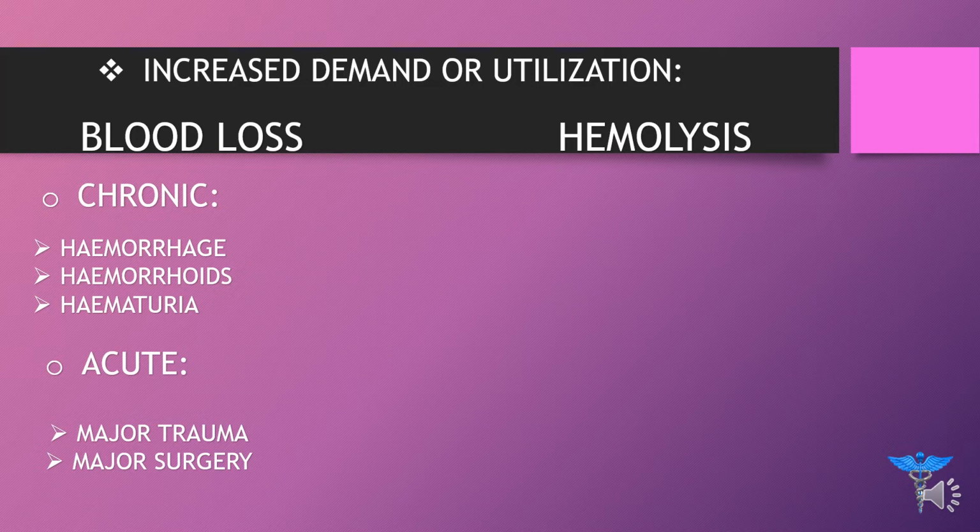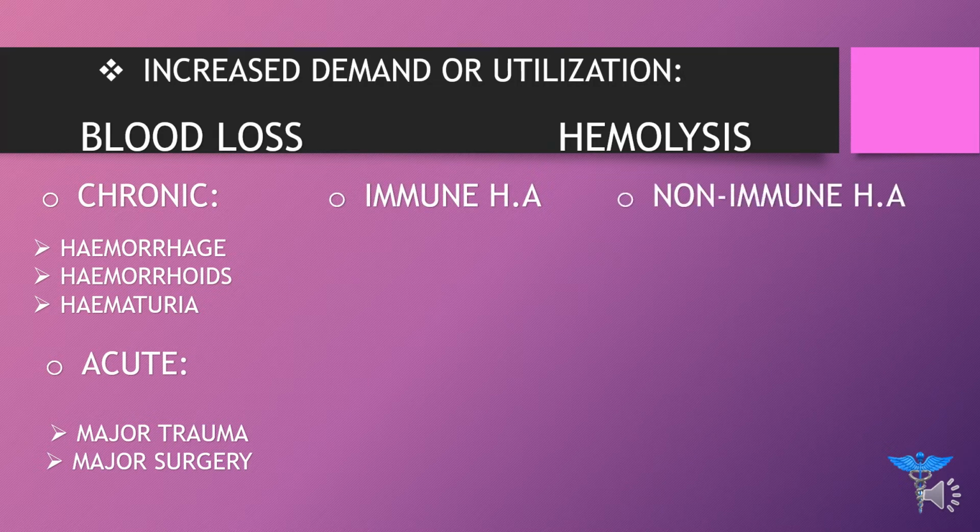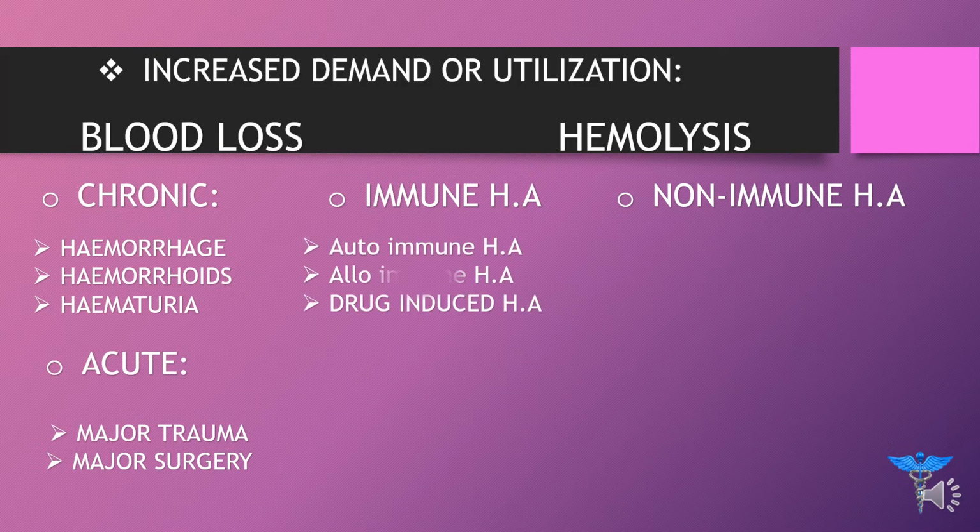Now moving onward towards hemolysis, one is immune hemolytic anemia and the other is non-immune hemolytic anemia. In immune hemolytic anemia, the immune system is involved in the destruction of red blood cells, while in non-immune hemolytic anemia, there is no involvement of antibodies or the immune system in red blood cell destruction. The immune hemolytic anemia is further classified into three: autoimmune hemolytic anemia, alloimmune hemolytic anemia, and drug-induced hemolytic anemia.